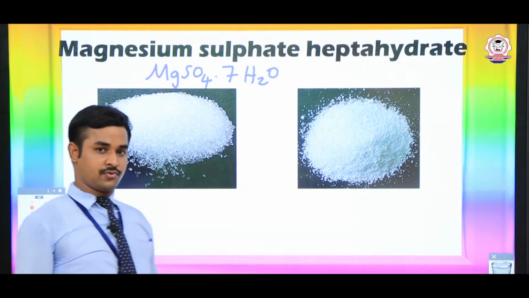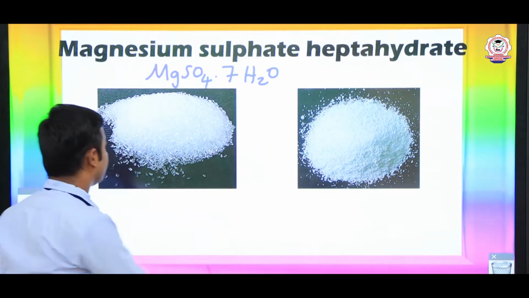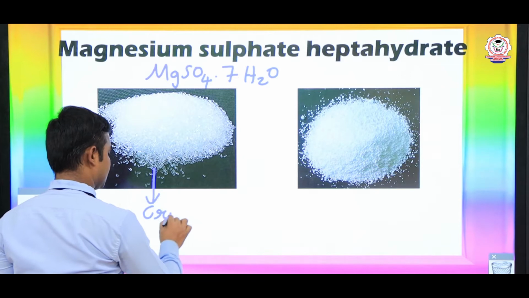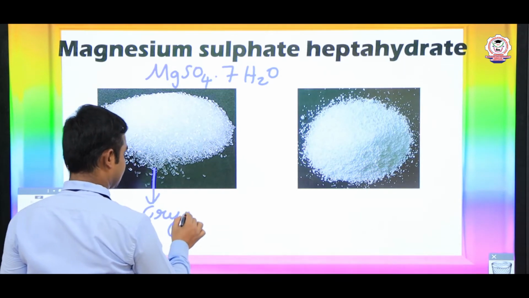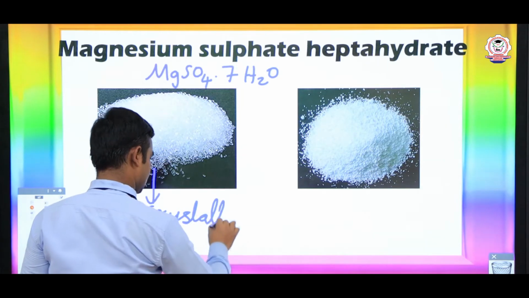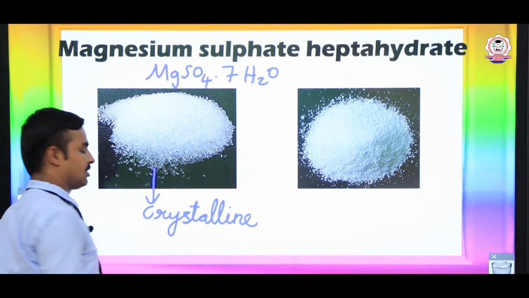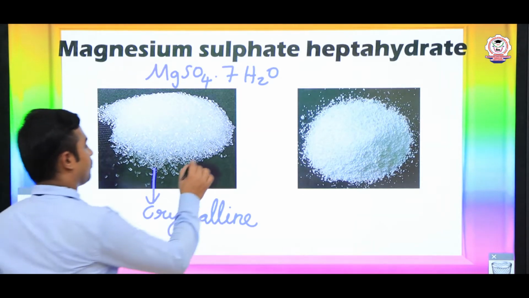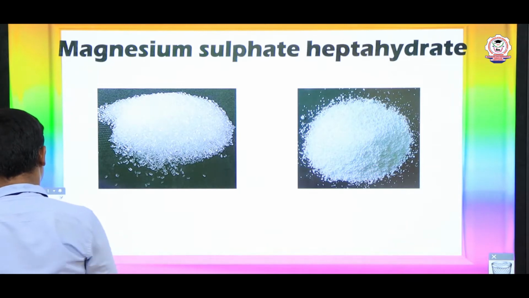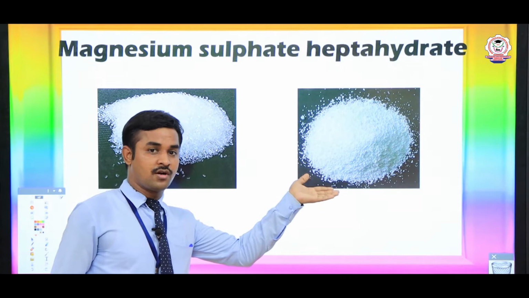The MgSO4 with 7H2O, heptahydrate, will be in a crystalline form. So this is a hydrated crystal. It is a crystalline form, but when we heat it, the crystal form changes into a white color powder form.